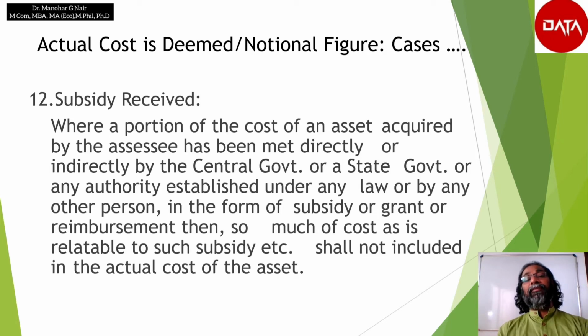Any subsidy received: where a portion of the cost of an asset acquired by the assessee has been met directly or indirectly by the central government or a state government or any authority established under any law or by any other person in the form of subsidy or grant or reimbursement, then so much of the cost as is relatable to such subsidy, etc., shall not be included in the cost of the asset.